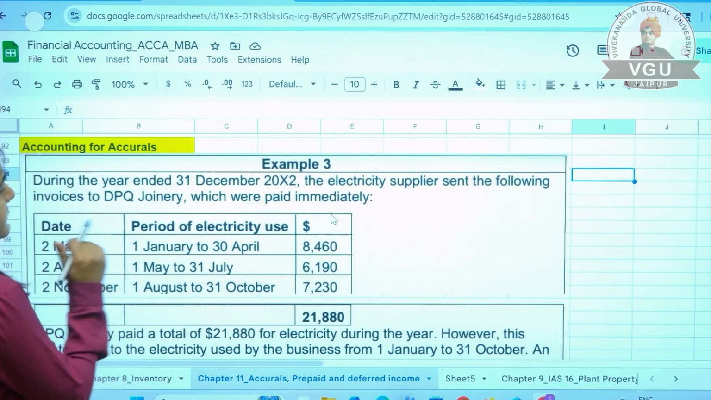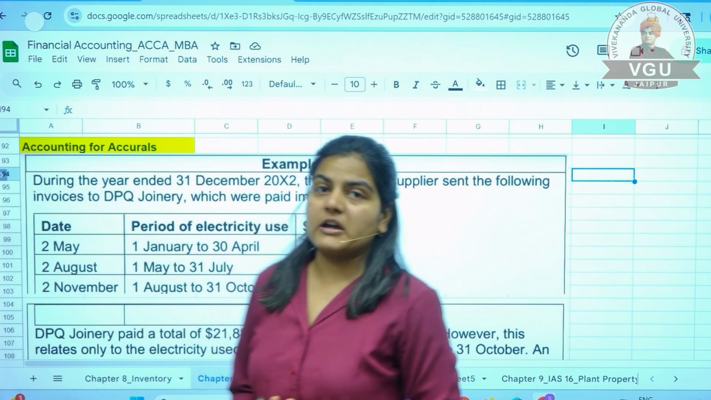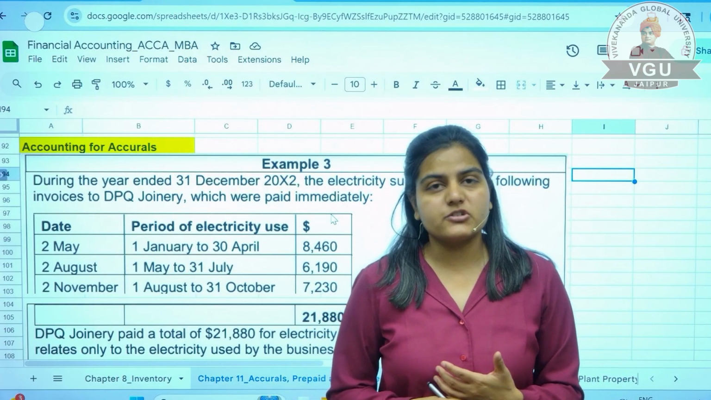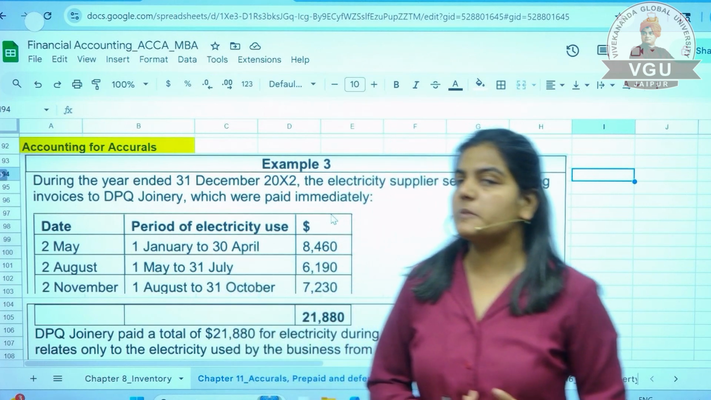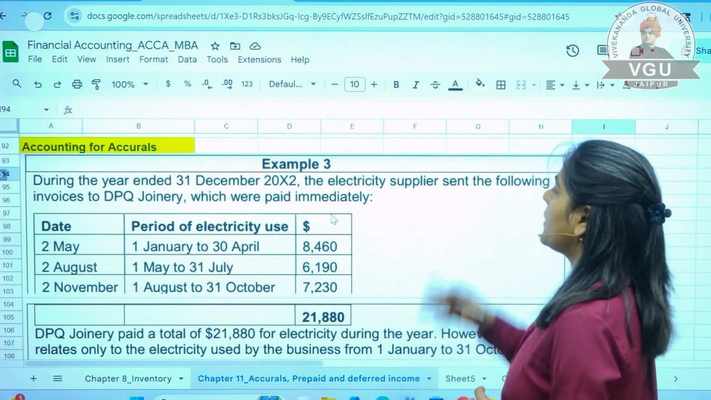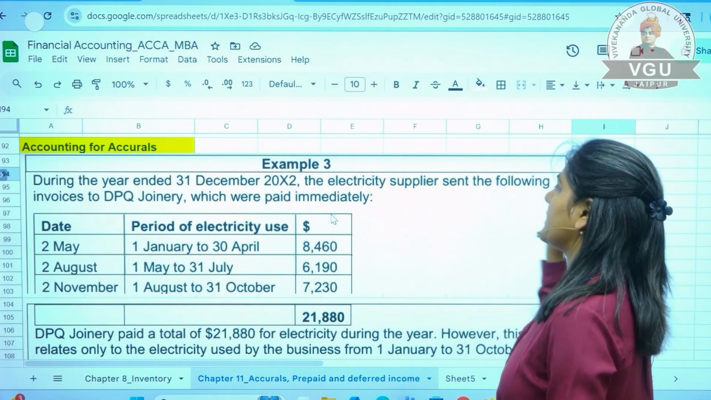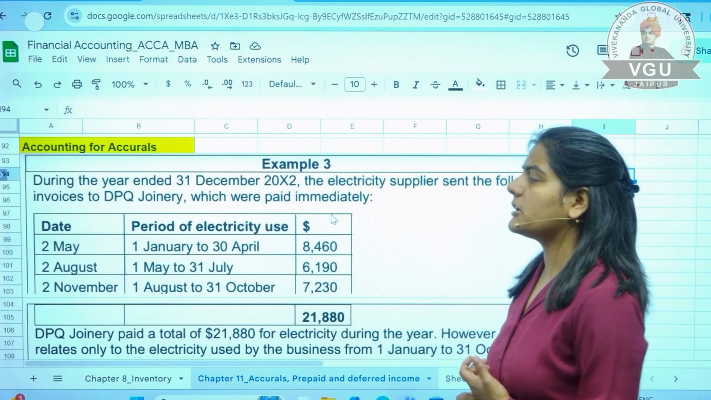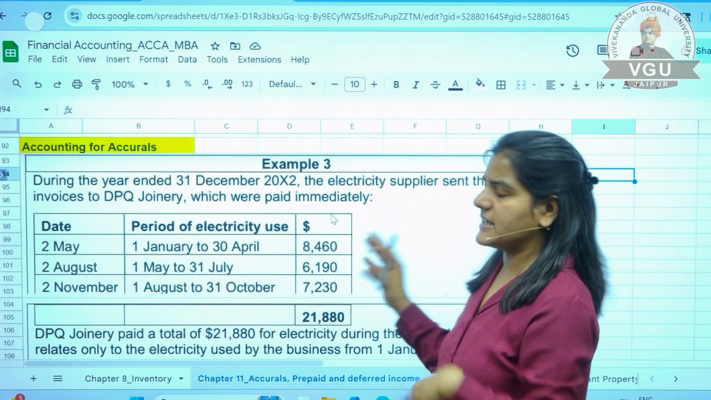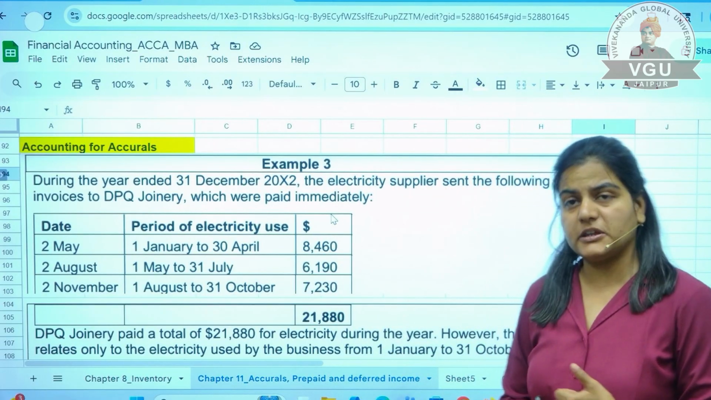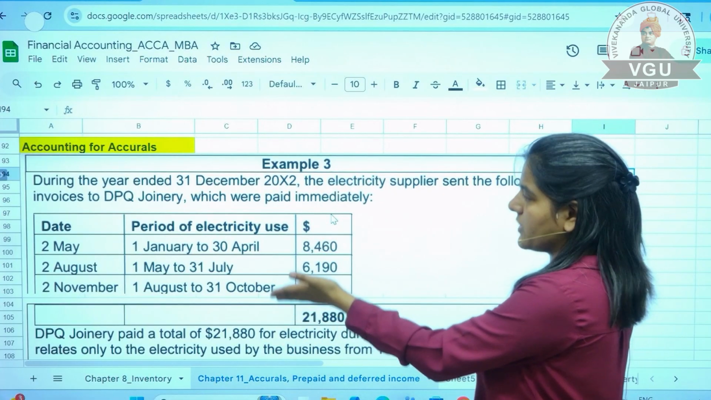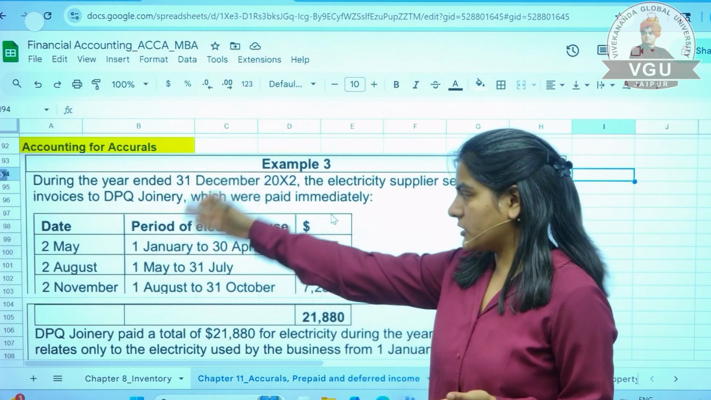Now let us go ahead with the very first example which this particular question gives. We are just going through the accounting of these types of expenditures or transactions. Let us see what this example says: during the year ended 31st December 2022, the electricity supplier sent the following invoices to DPQ Joinery. That is, the electricity board sent these invoices to the company, DPQ, at the year end. Now, what were these invoices? They were paid immediately.